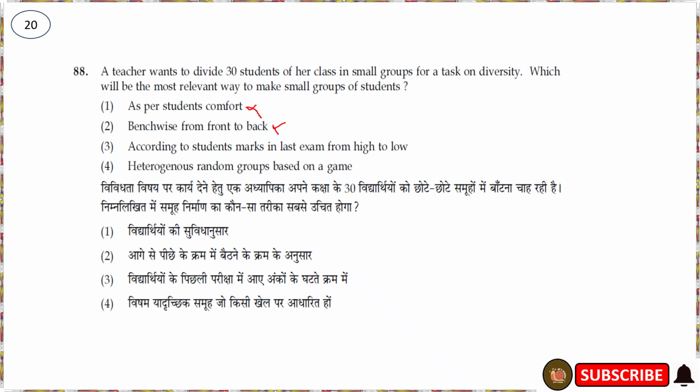And the third one is according to student marks in the last exam from high to low. No, this is also not correct. Heterogeneous random group based on a game. Yes, this will be the correct option. Why? Because heterogeneous is nothing but diverse students, different language, different culture, and different talent. So the fourth option is the correct option for this.